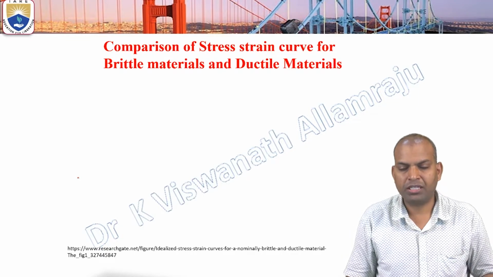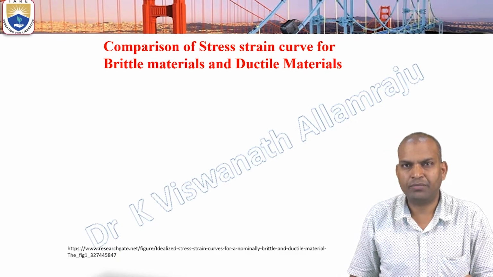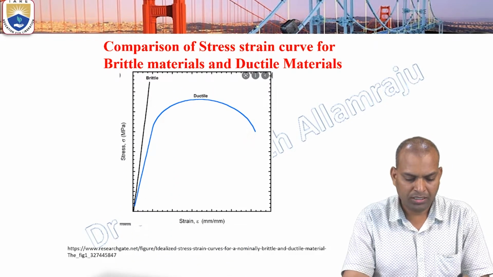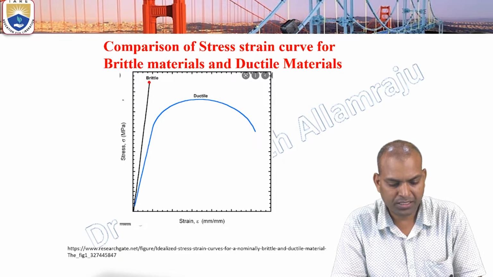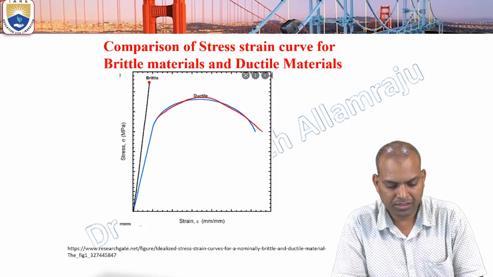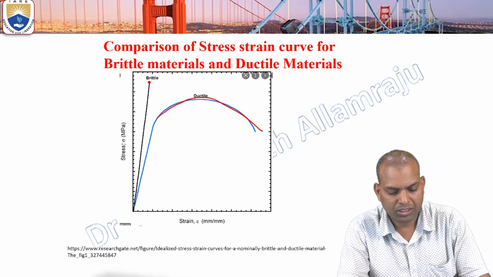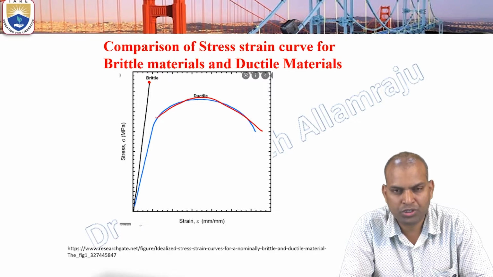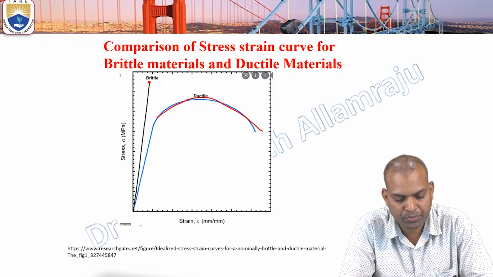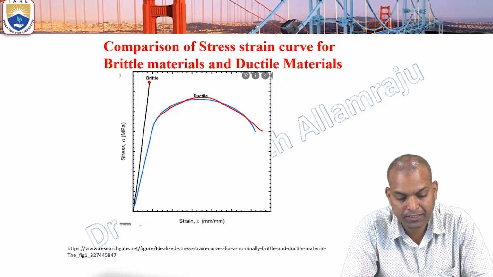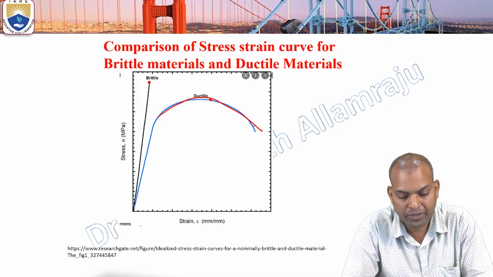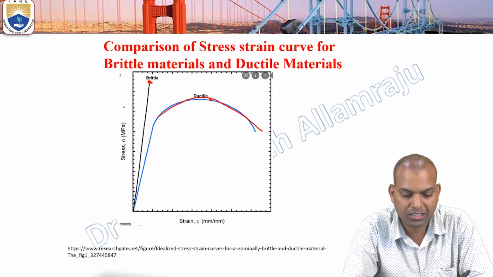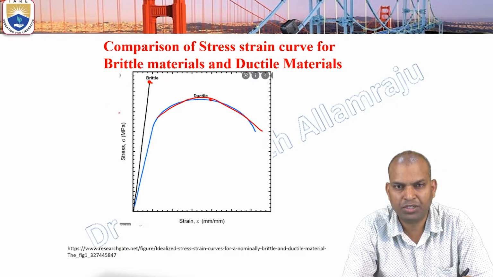If we compare the stress strain curves of ductile and brittle materials, the ductile materials have the proportionality limit, elastic limit, yield point, ultimate point, and fracture. Whereas in brittle materials there is direct fracture only, with no permanent deformation.